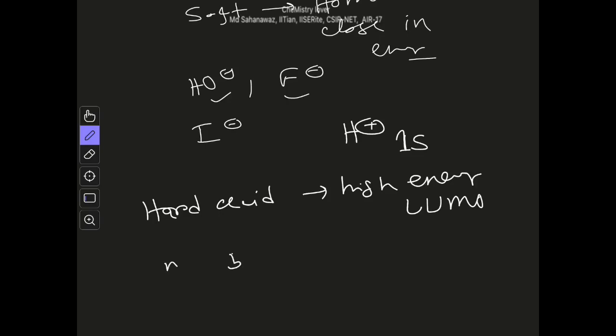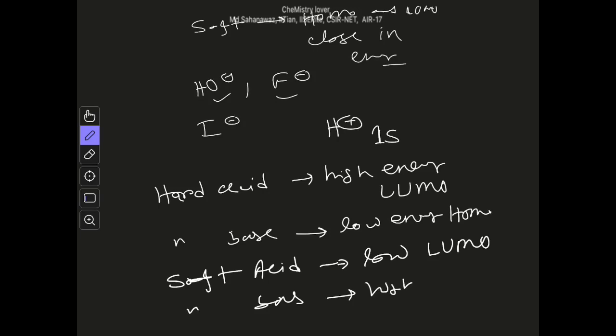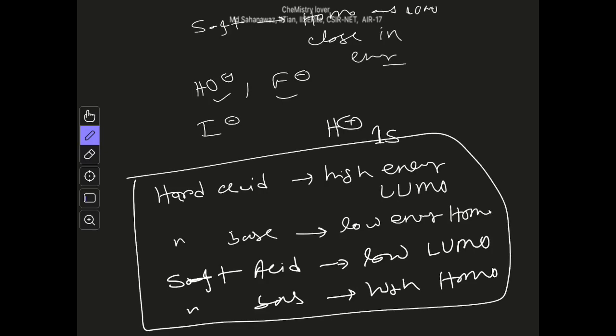For a hard base, low energy HOMO. And for a soft acid, low energy LUMO, and for a soft base, a high energy HOMO. Okay, so you have to remember this whenever you are considering whether a species is hard or soft.